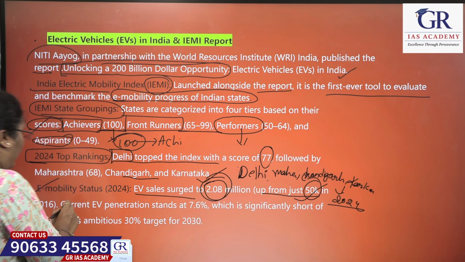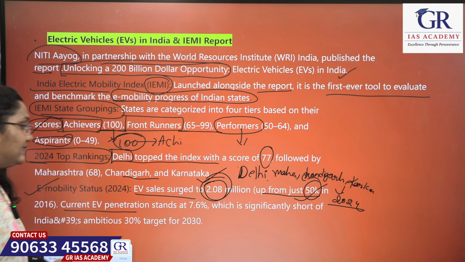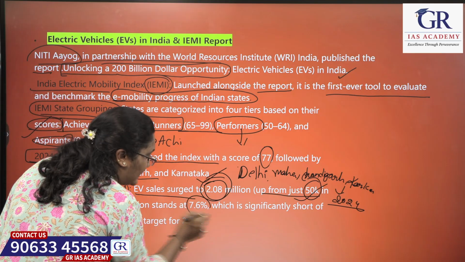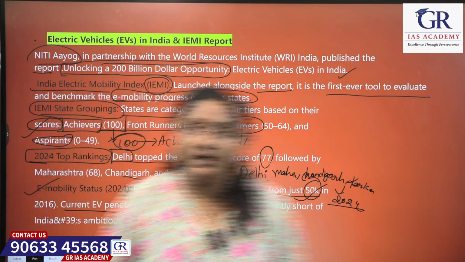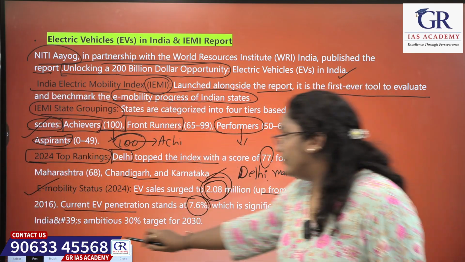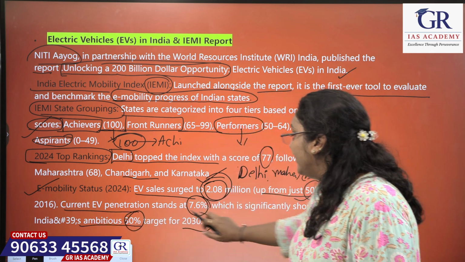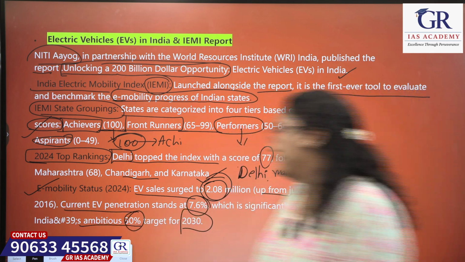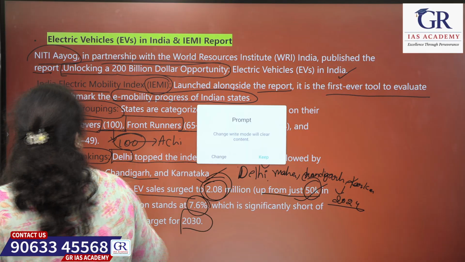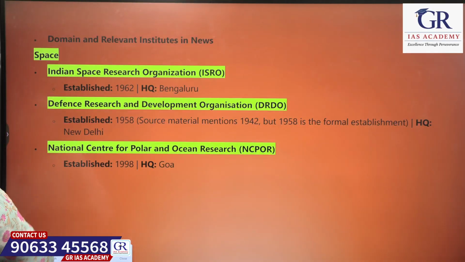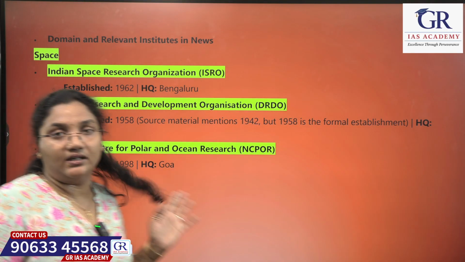Okay. Now, current EV penetration stands at 7.6%, which is significantly short of India's ambitious 30% target for 2030. Okay. Next, this is about the electric vehicles. Next, we'll see a few domains and relevant institutes in the news.